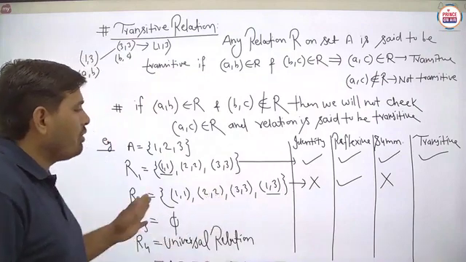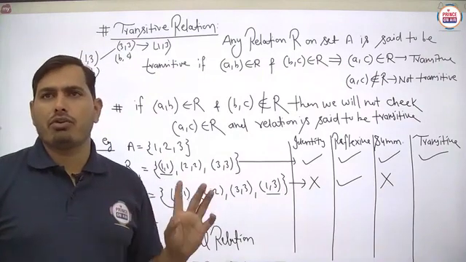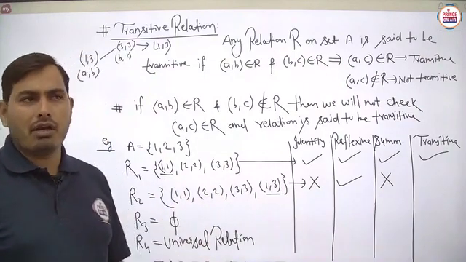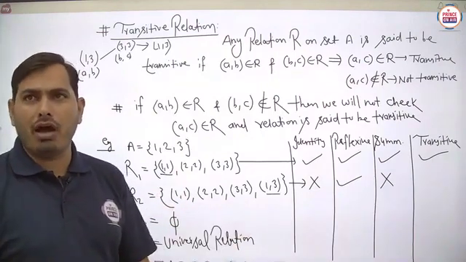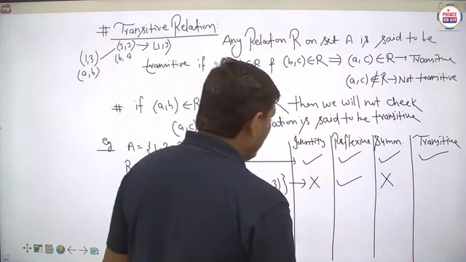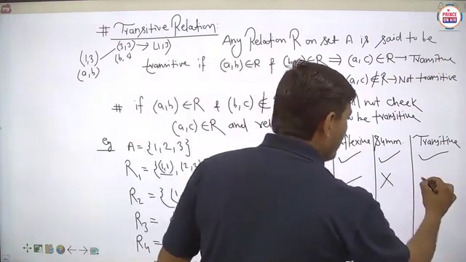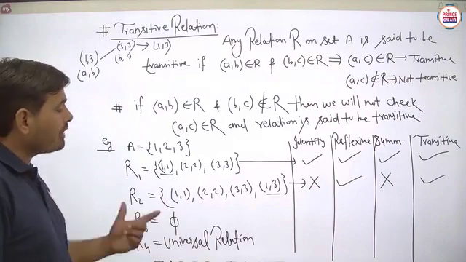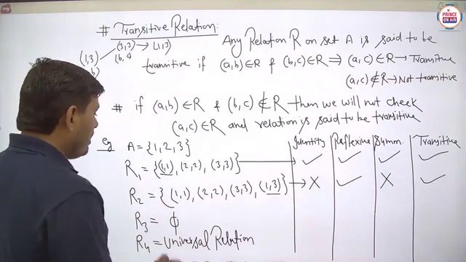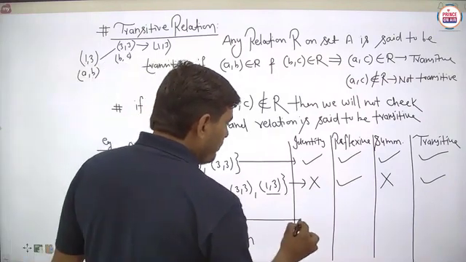For the remaining part, we will not check the transitive case, because for (1, 1), (2, 2) and (3, 3) it is always transitive. So basically, students, the transitive case is clear, so you can say that this is a transitive relation. Next we have to take the third relation, which is given as the empty relation.